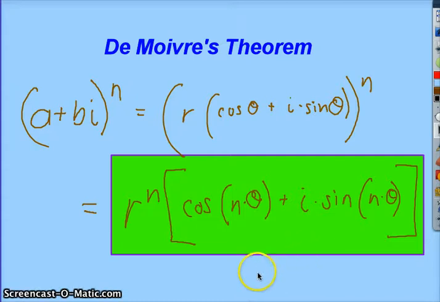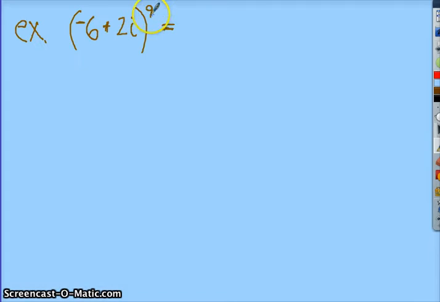So let's do an example and let's see how it goes. So suppose I want to take negative 6 plus 2i, and I want to raise that to the 9th power. Okay? So the first thing, I said, we need to convert this to polar form. Yes, you can use your calculator, but just in case you are asked to show all of your work, I will do this by hand.